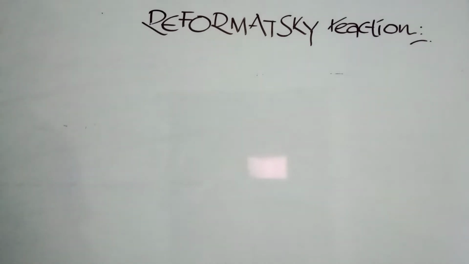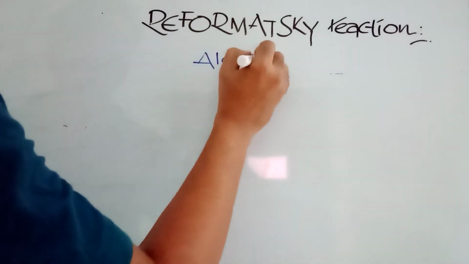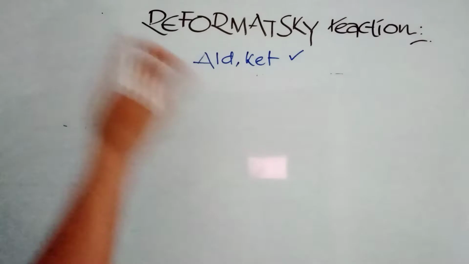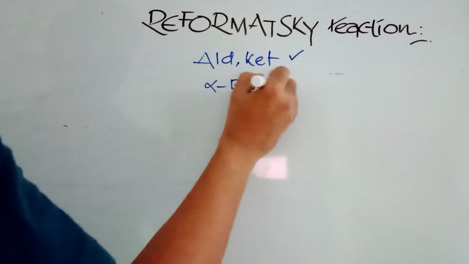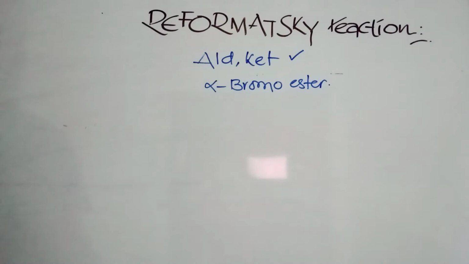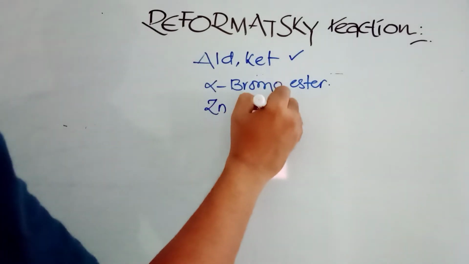very regular reaction. It is the reaction given by aldehydes and ketones. Conditions: aldehydes and ketones can react for Reformatsky reaction. Second condition is there must be alpha bromo ester. So carboxylic acids can be converted into esters, but the condition is there must be alpha bromo. Then metallic zinc is required in anhydrous ether.